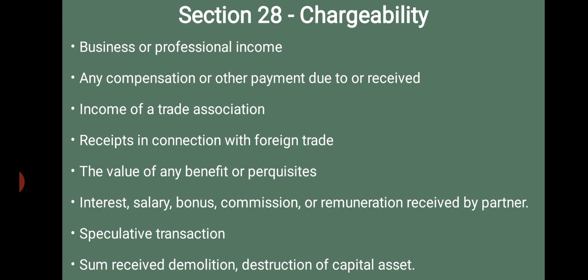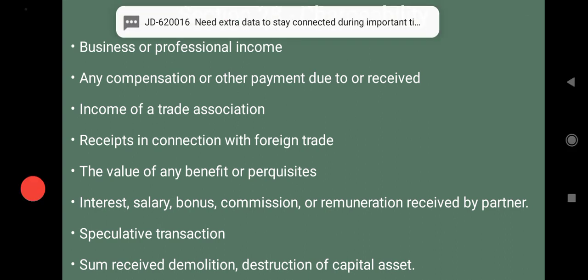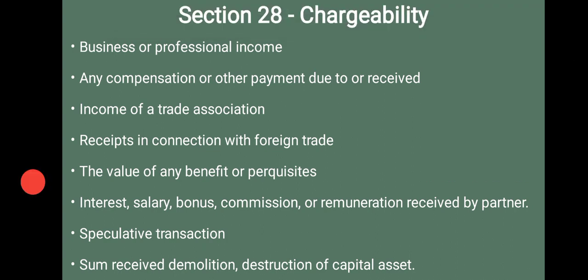Then interest, salary, bonus, commission, etc. received by the partner. Then any speculative transaction. All that is very simple, self-explanatory. That is why no need to explain. Then any sum received as a result of some demolition or destruction of the capital assets.